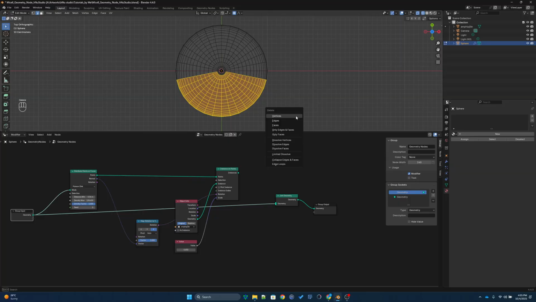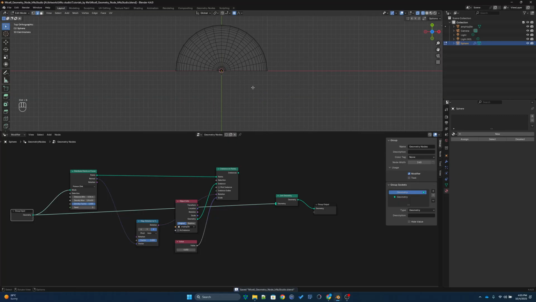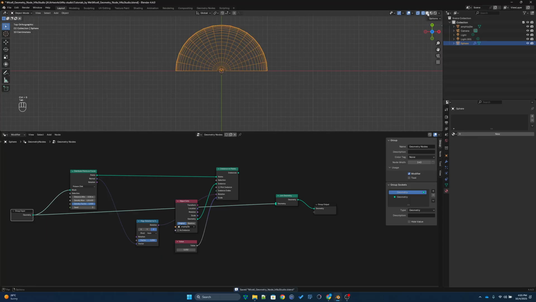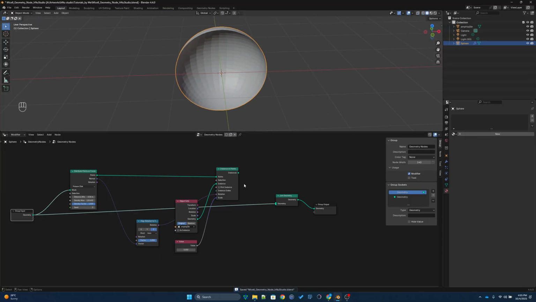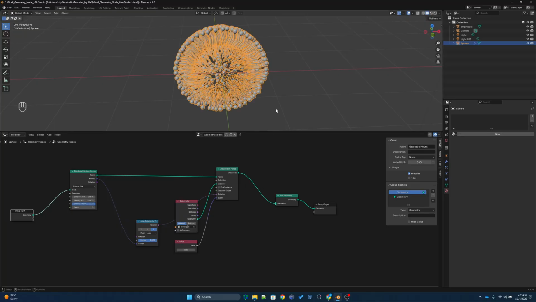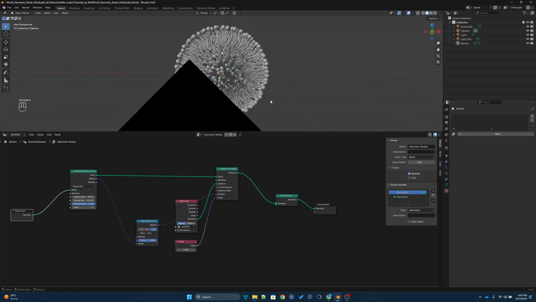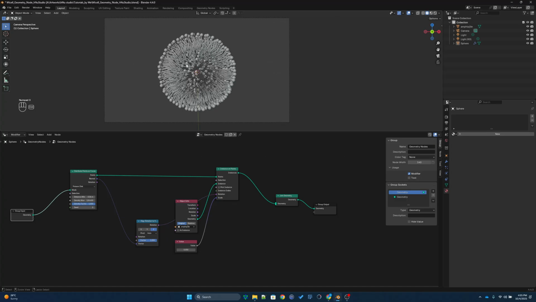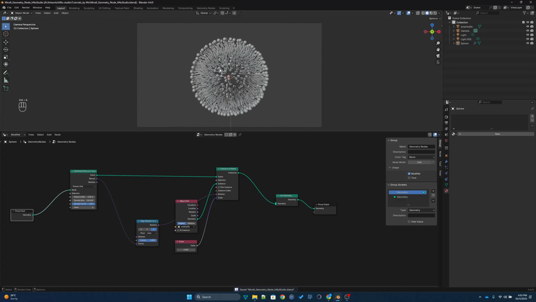Okay, so then you press delete and then delete all the vertices. And now you exit the edit mode, and then if you disable this one and enable this one again, now you can see you have the general representation of micelles.